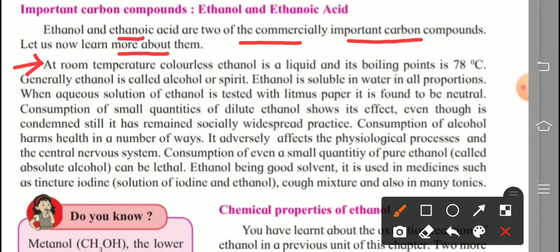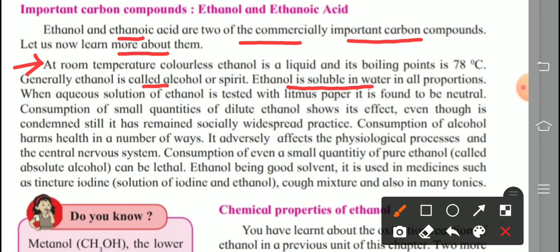At room temperature, ethanol is a colorless liquid. Next, its boiling point is 78 degrees Celsius. One more piece of information: the freezing point is minus 114 degrees Celsius. Remember this. Generally, ethanol is also called alcohol or spirit. Next property: ethanol is soluble in water in all proportions. Its aqueous solution is found to be neutral. Check that.